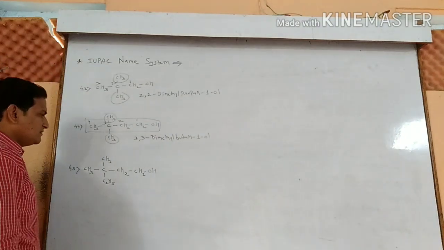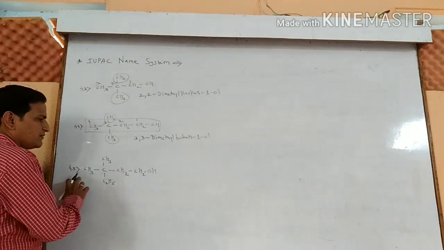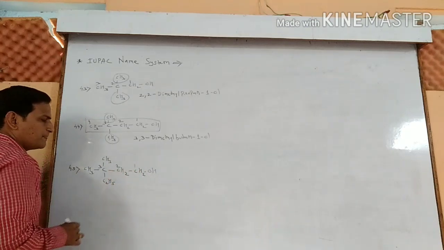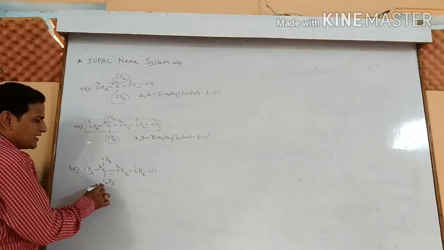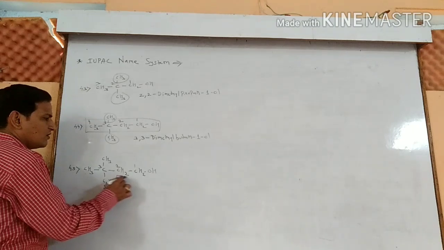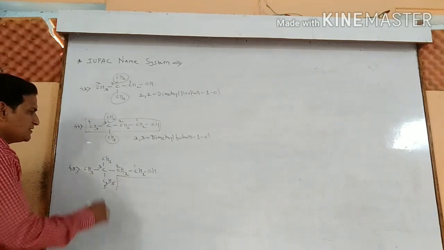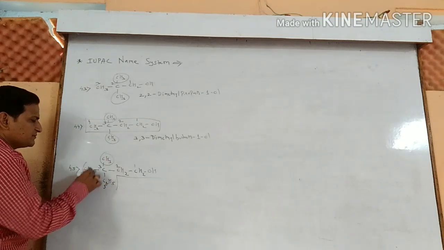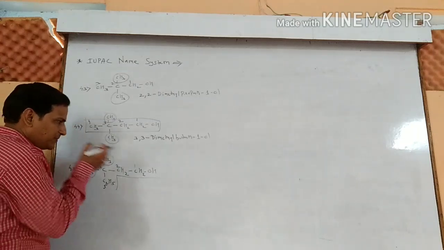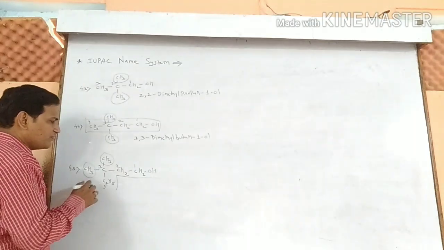Next, last example is 45 number example. 1 2 3. Downside there are 2 carbon atoms. You need to select these 2 as a parent alkane chain. Parent alkane chain becomes of the 5 carbon atoms, and there will be the 2 branchings at the third position. This is such kind of thing that may be asked in the examination. You must be ready for that.